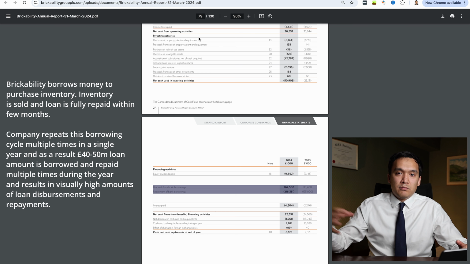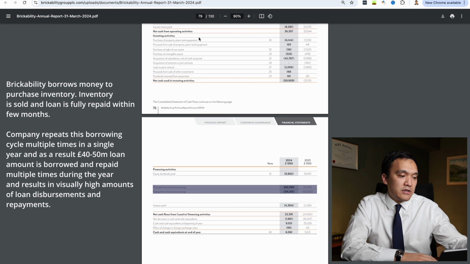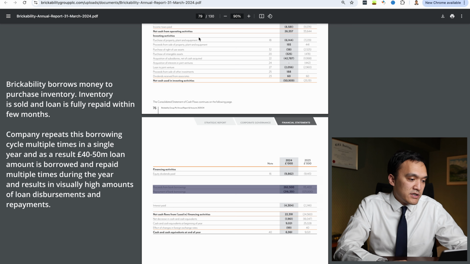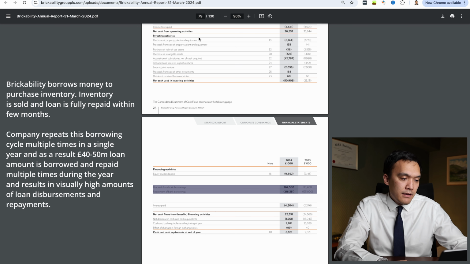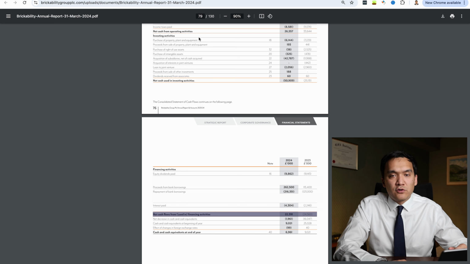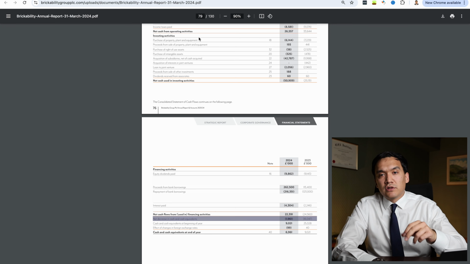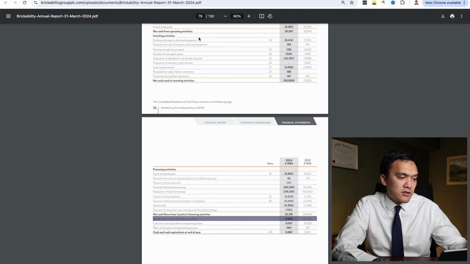We borrowed multiple times during the year and we repaid multiple times during the year, and for that reason the amount of proceeds and repayments are quite high. We will come back to this at the due diligence stage. So our net cash from financing activities is 22.4 million. When we add operating, investing and financing cash flow, we get a total cash flow for the period. And this concludes our cash flow statement.